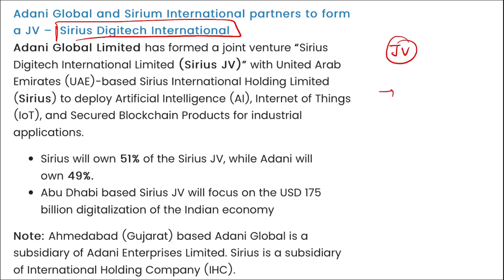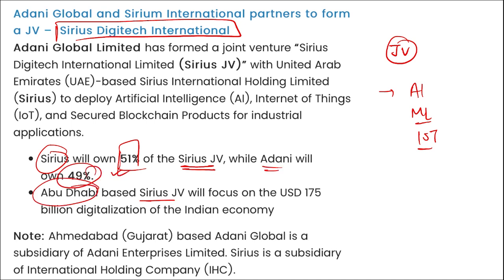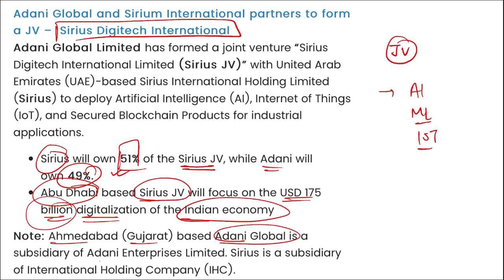This was to basically enhance the use of AI, machine learning, Internet of Things, blockchain products, and so on. Here, Sirius will own 51% of the joint venture, while Adani will own 49%. And the Abu Dhabi-based Sirius joint venture will focus on the $175 billion digitalization of the Indian economy. Ahmedabad, Gujarat-based Adani Global is a subsidiary of Adani Enterprises Limited, and Sirius is a subsidiary of International Holding Company.